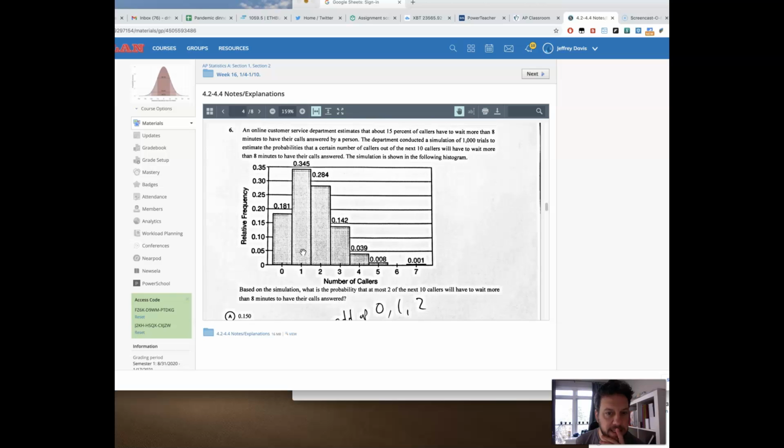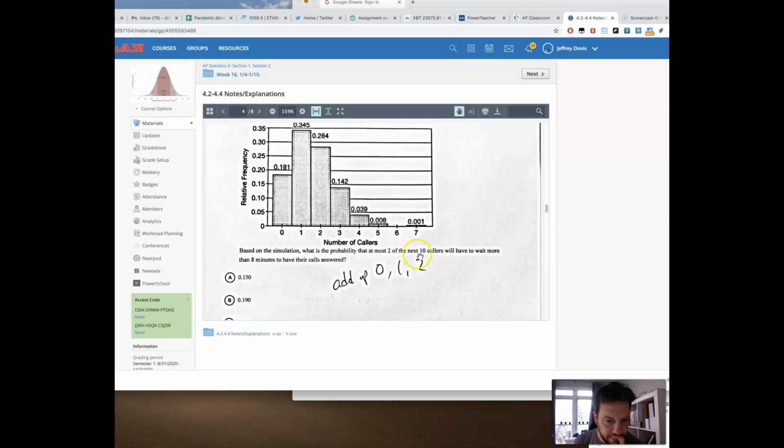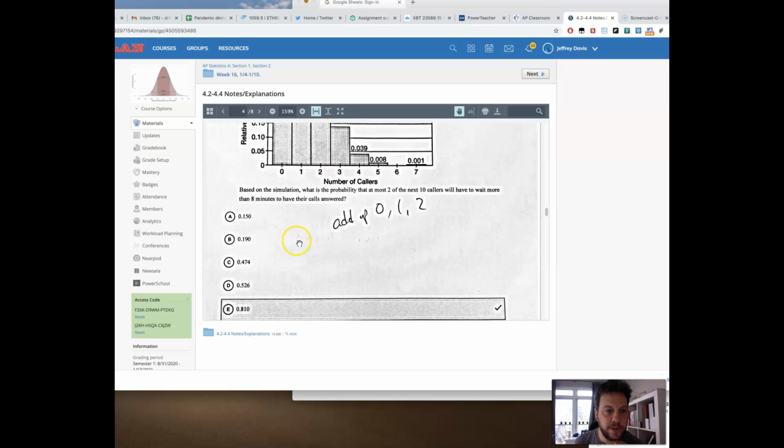One of the next 10 callers had to wait 34% of the time. 2 of the next 10 callers had to wait 28.4% of the time. 3 of the next 10 had to wait. So at most, 2 of the next callers, I'm going to find the numbers for 0, 1, and 2. So that's here, here, and here, and just add those up.